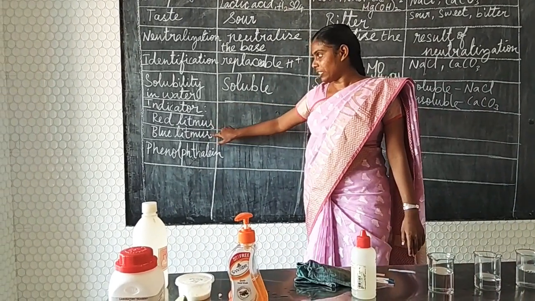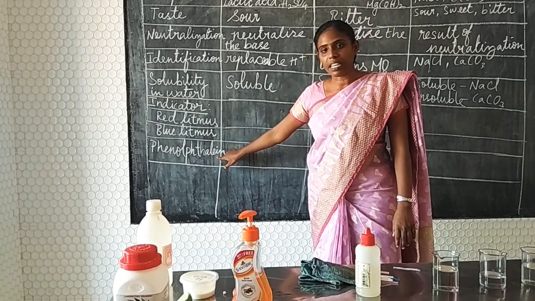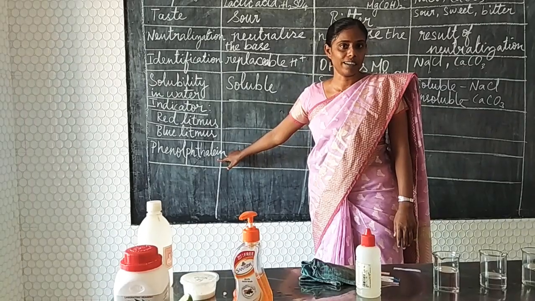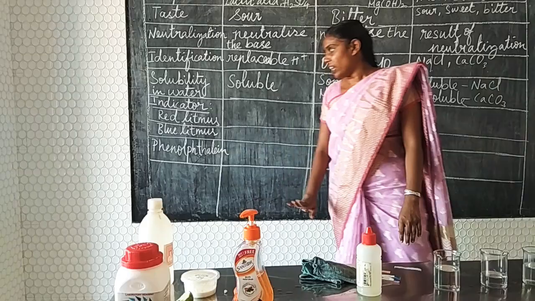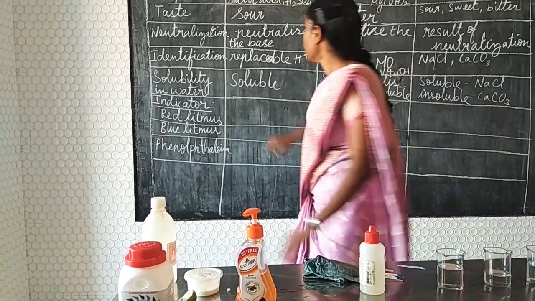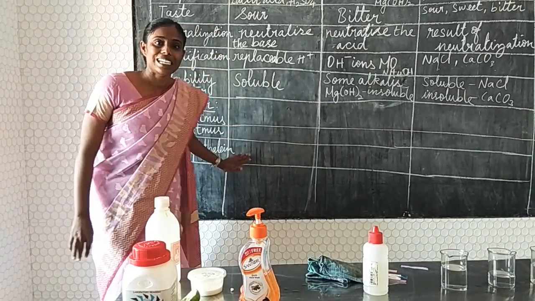These two, red litmus and blue litmus, actually are from litmus. It is a natural indicator, and this phenolphthalein is an artificial synthetic indicator. So first we are going to do litmus and then phenolphthalein. So next we will continue, whether it is acid or base or salt depends on the color change.